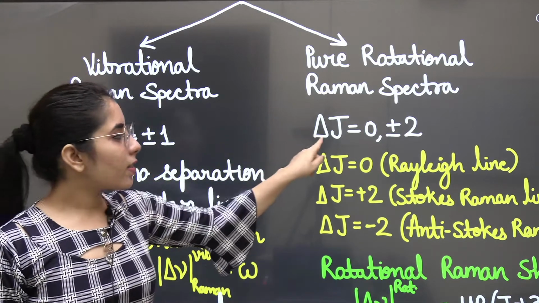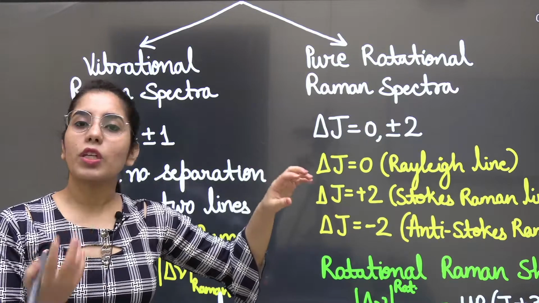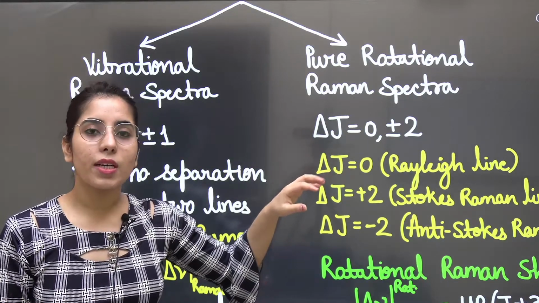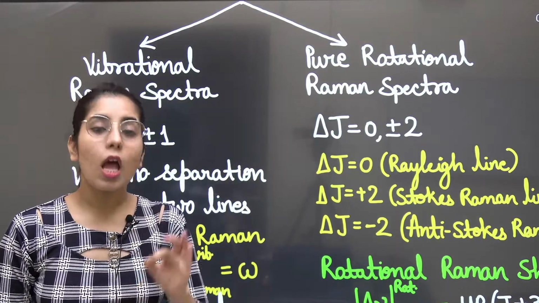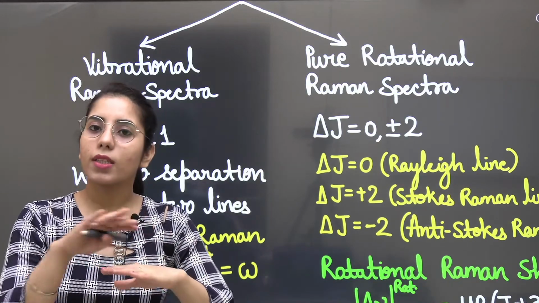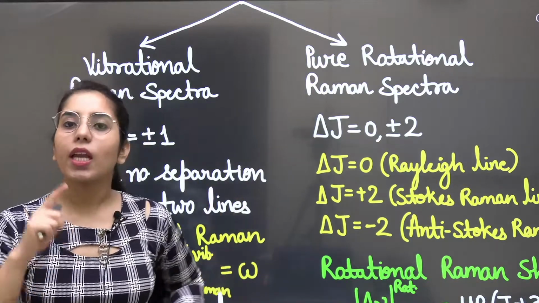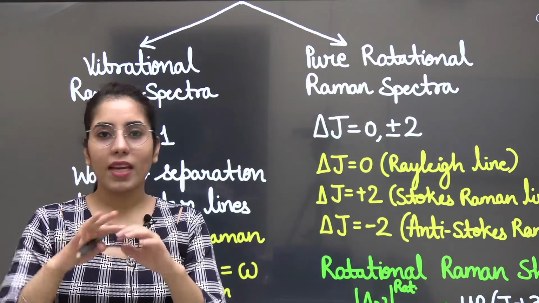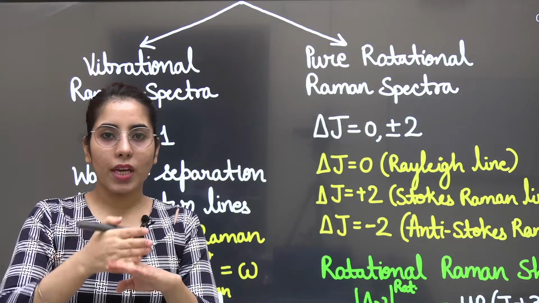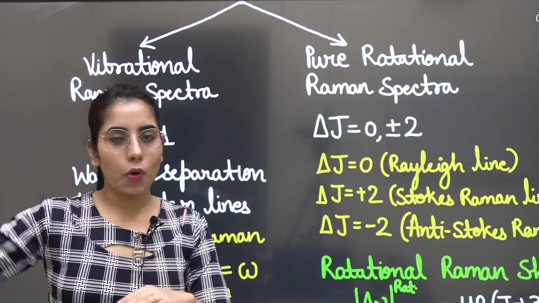And in this case, if delta J, again what is J representing? J is representing the rotational quantum number, which means we show the rotational levels or states with J. J can have values from 0, the first value you can have for J, then 1, 2, 3 and so on.